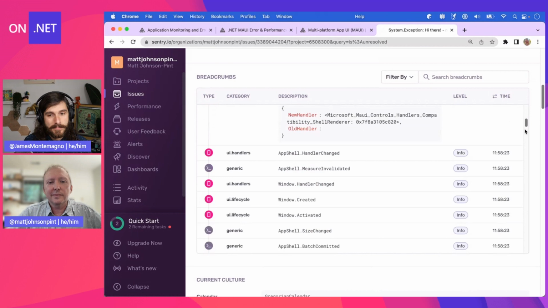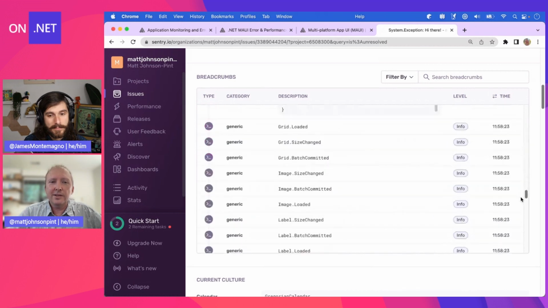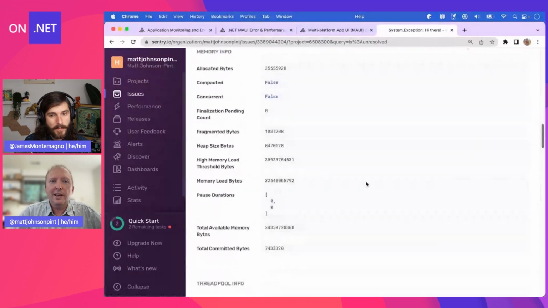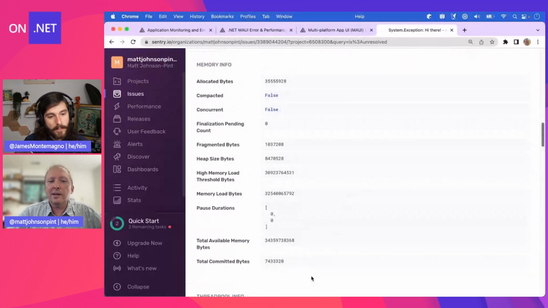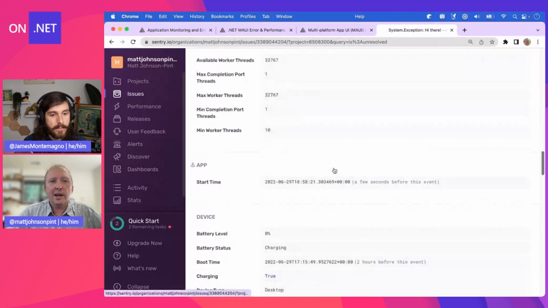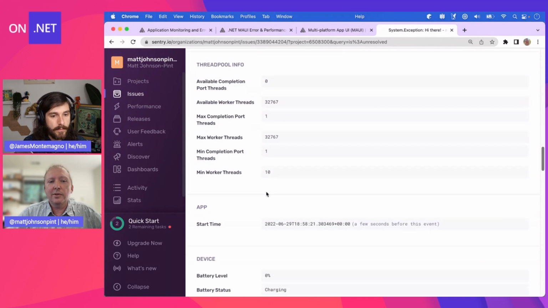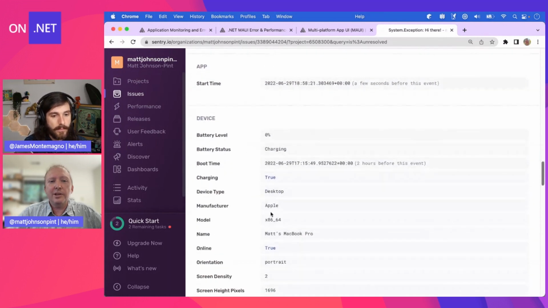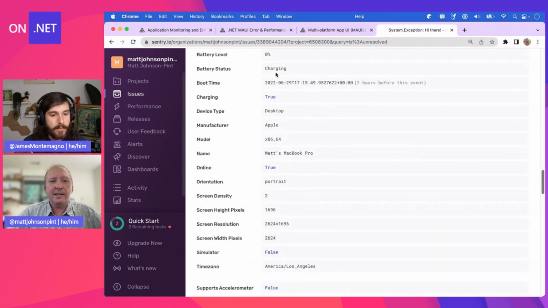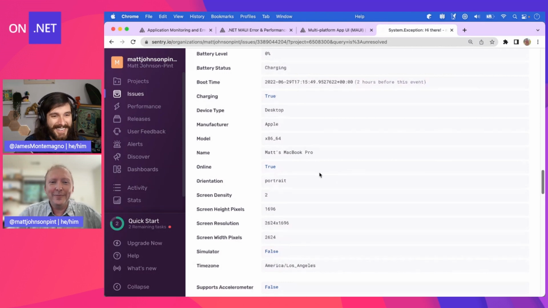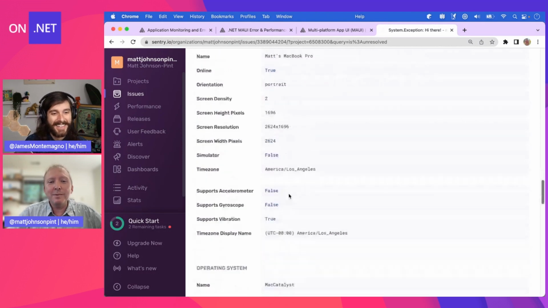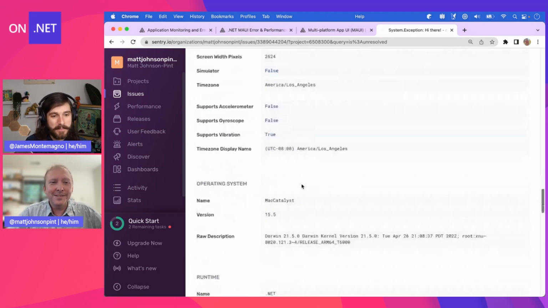So yeah, let me just show you one other thing. We capture all this other stuff, but say the device was out of memory and that's what caused the exception. You would know that here. Say your thread pool was exhausted, some of that information would come through here. All the device information, including what the battery status was. In this case, I'm plugged in and I am charging, so it's true. Screen resolution, time zones. I love time zones.